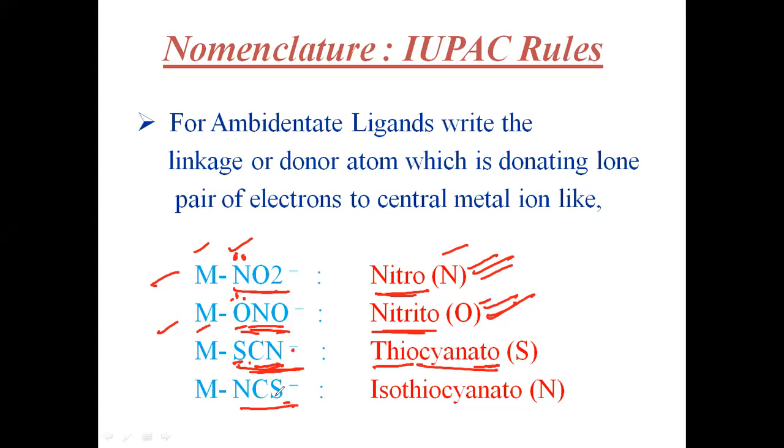Next, if it is NCS, that means it is reversed, and the name is isothiocyanato. This is thiocyanato and this is isothiocyanato. These are the ambidentate ligands, and you must write the linkage or donor atom.